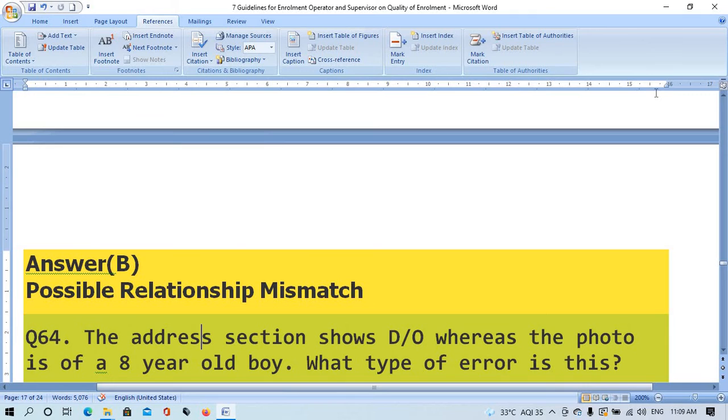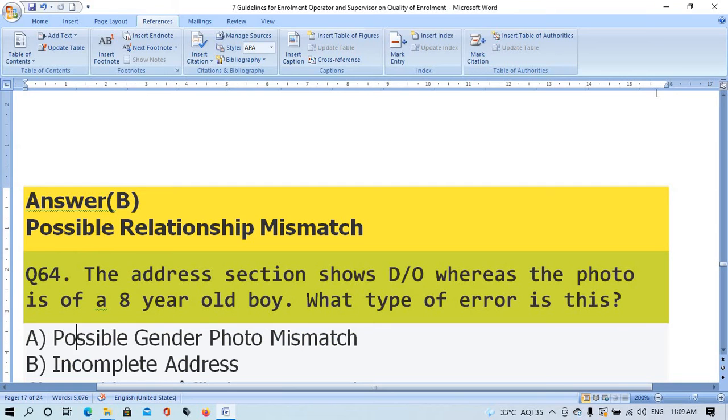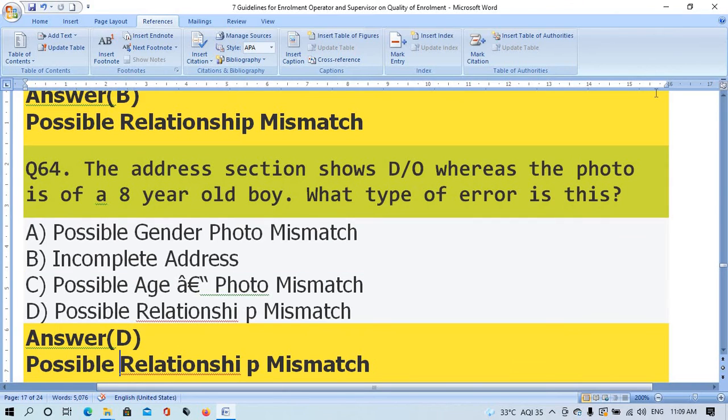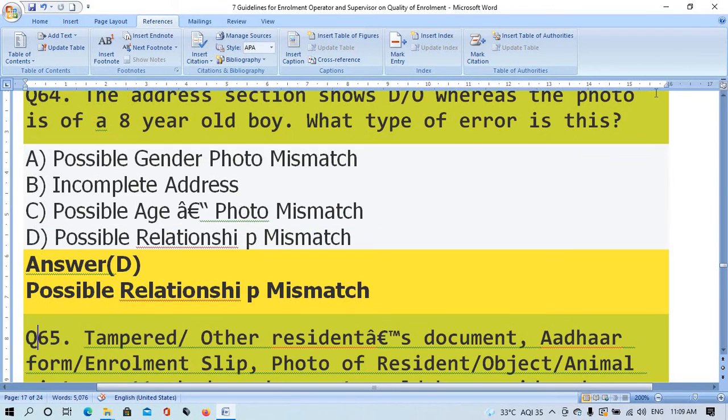Question number 64. The address section shows the name of a father where the photo is of an 8-year-old boy. What type of error is this? Option A possible gender photo mismatch, option B incomplete address, option C possible age photo mismatch, option D possible relationship mismatch. The right answer is option D, possible relationship mismatch.